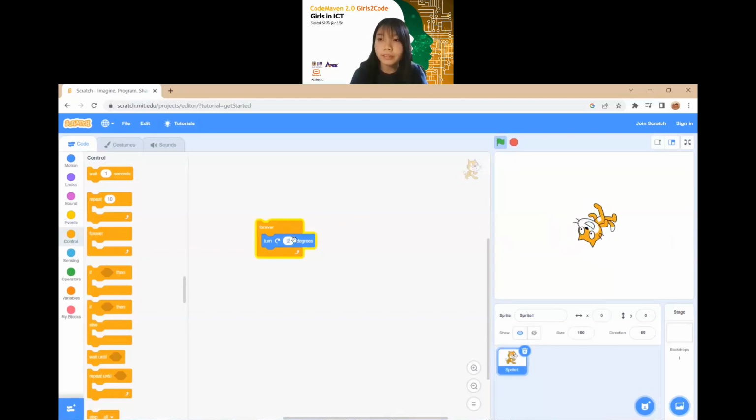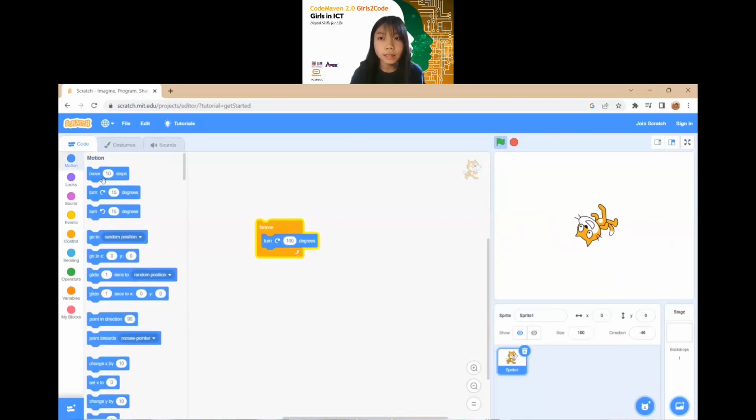You realize that wow, the cat is moonwalking now. And what if you want it to spin faster? Whoa, you realize that the cat is spinning like crazy right now. What if you want to fix the cat in a specific direction or angle? You can go to Motion and drag the point in direction block into these boxes, and we have to stop the execution of this loop first by clicking it.